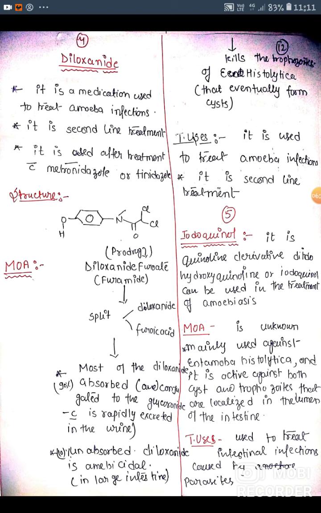Iodoquinol, next drug. It is a quinoline derivative, dihydroxyquinoline or iodoquinol, which can be used in the treatment of amoebiasis. Mechanism of action is not known. It is mainly used against Entamoeba histolytica and it is effective against both cyst and trophozoite forms that are localized in the lumen of the intestine. Therapeutic use: used to treat intestinal infection caused by parasites.